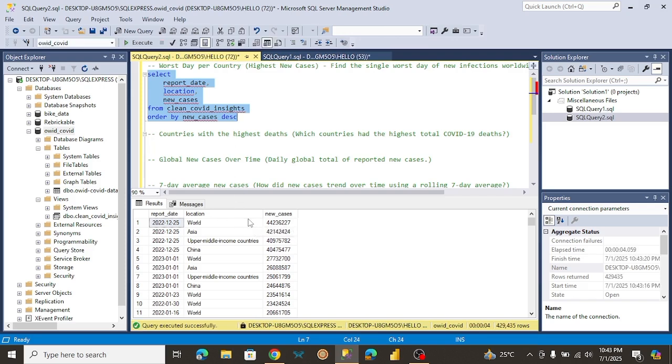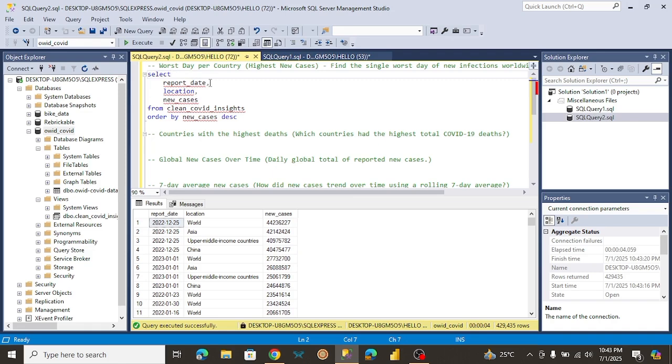So here, as we can see, location World has the highest new cases, but this doesn't really show me much, actually, because location World does not exist. Some other locations here also don't exist, like upper middle income countries. These locations don't exist.